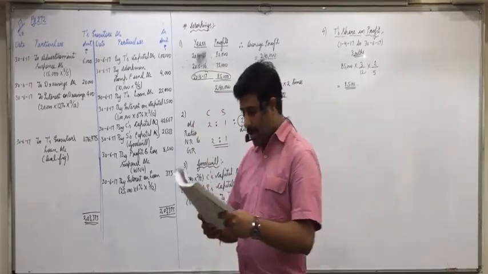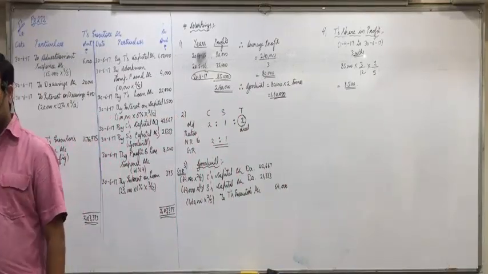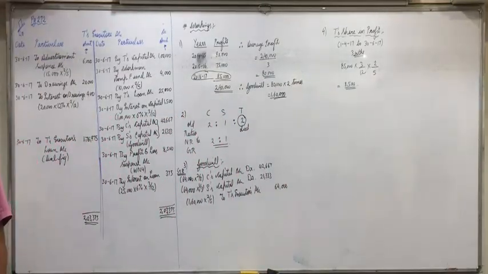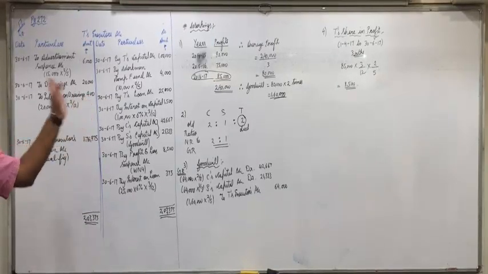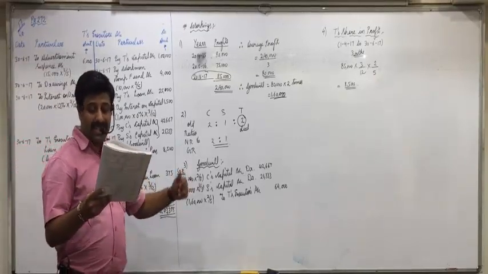Further, the following conditions were provided in the partnership deed. Goodwill of the firm is to be valued at 2 years' purchase of average profit of last 3 years. You'll make these workings and then you'll pass this entry. Here again, is any ratio given?